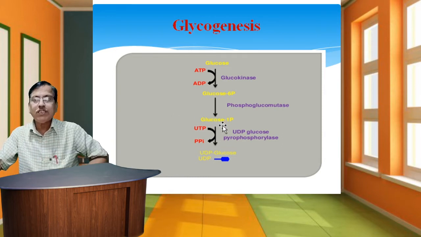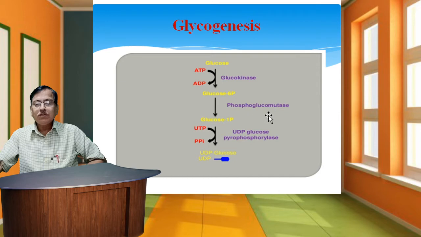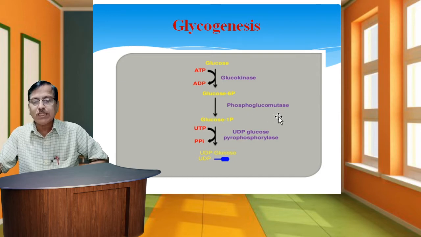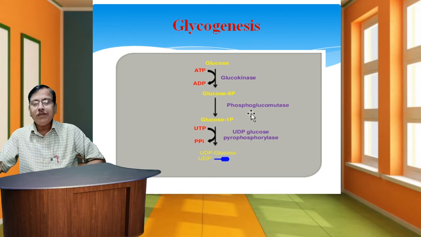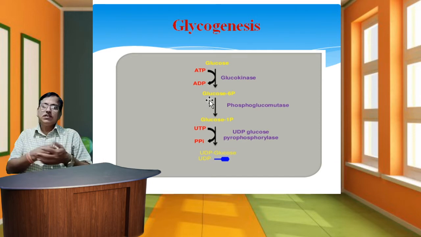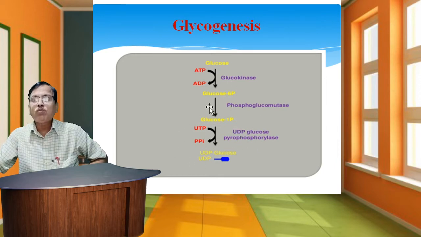This figure shows that glycogenesis takes place in the cytosol and requires ATP and UTP besides glucose. The cycle in the diagram is completed in 4 stages.